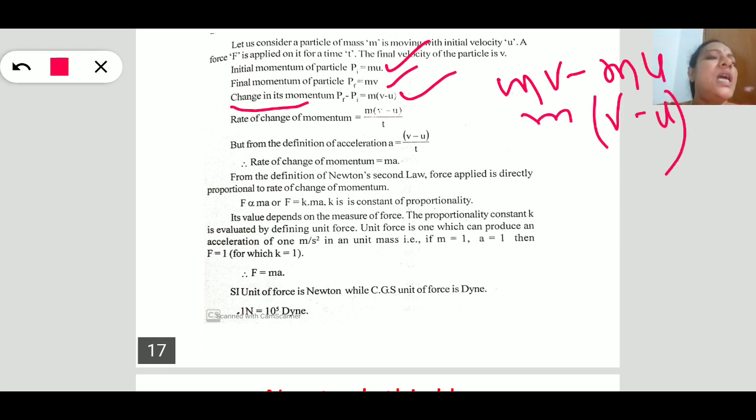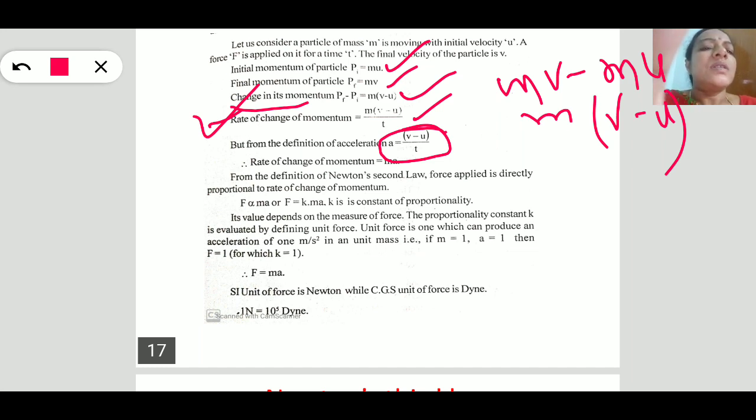After calculating the change in momentum, time also plays an important role, that is the rate change of momentum. This occurs for time t. So the rate change of momentum is m into (v minus u) by t. But we already know that (v minus u) by t is the rate change of velocity, that is acceleration.